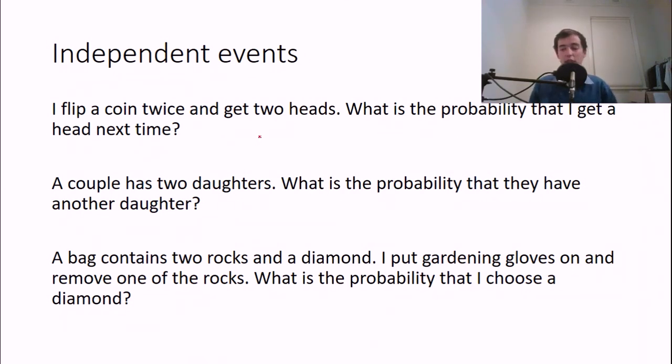If you think about it, you're still holding a physical coin in your hand and you're still flipping it, and whether it lands on heads or tails is still a 50-50 chance. Doesn't matter that you've got 2 heads beforehand. The probability is 1/2 that you get a head next time, just like it is every other time.